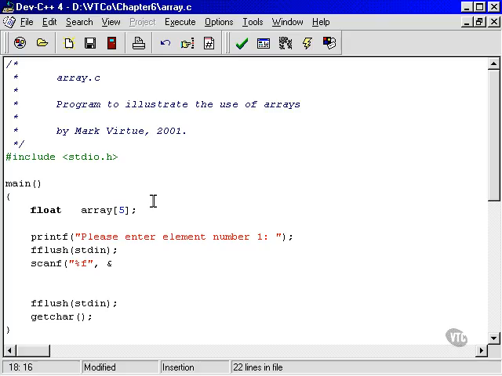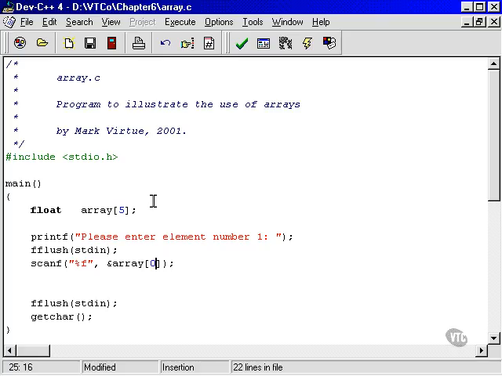Now, remember how to reference an individual element. We say the name of the array, then open brackets, and inside the square brackets we need to put the element number that we're referencing. So do we put number 1? Well, we don't. Actually, we put number 0, because we're trying to reference the first element, and we always start with 0. Don't forget that.